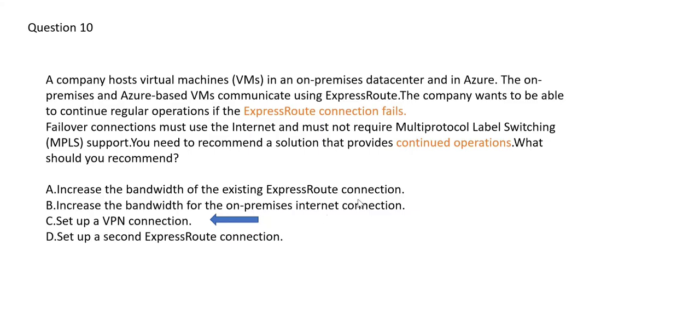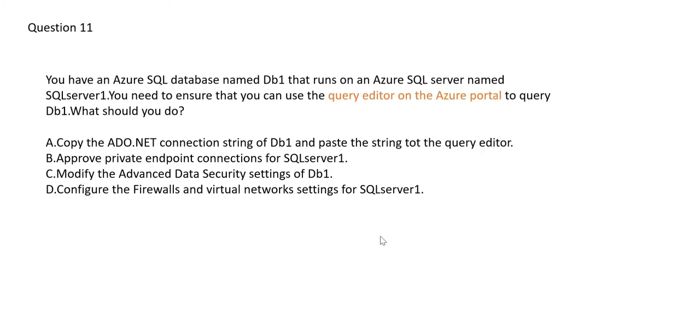Let's move forward. So this is a question. The story goes this way: you have a database on a SQL server, and you are using a query editor on the Azure portal to access the database. So in order to do that, there are these options. See, ADO.NET is used for a very different purpose. When you want to establish a connection with the database, that is the purpose why it is used. It is not used for a query editor. You have an application, and that application needs to talk to the database. You can use ADO.NET connection for that.